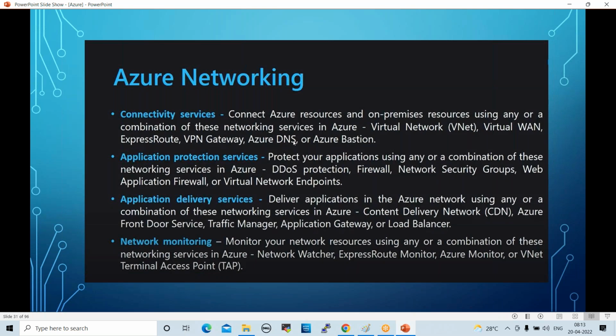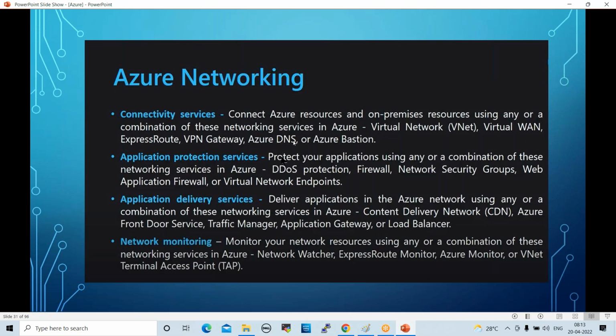Azure networking. Connectivity services connect Azure resources and on-premises resources using any combination of these networking services in Azure: virtual network, VNet, virtual WAN, ExpressRoute, VPN gateway, Azure DNS, Azure Bastion.